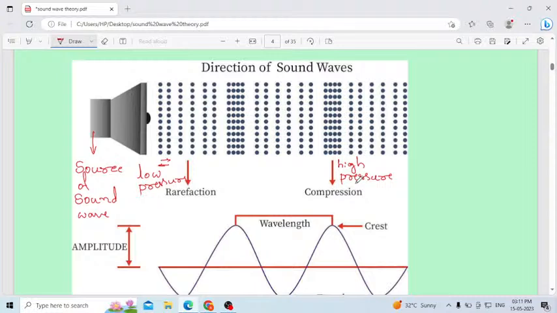In the case of a longitudinal wave, there will be a continuous rarefaction, compression, rarefaction, compression, again rarefaction, compression forming until the sound reaches a particular destination. Sound waves travel like this only, in the form of a longitudinal wave.